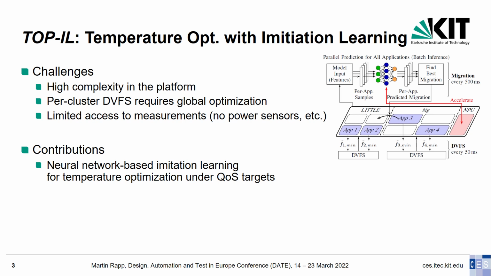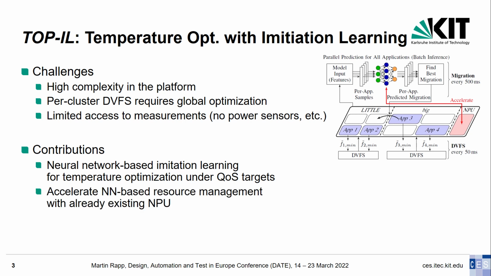Our contributions are: we employ imitation learning for temperature optimization under QoS targets, using a neural network to tackle the complexity. Imitation learning enables near-optimal decisions at low runtime overhead, and can be trained with the limited available measurements. And we accelerate the resource management using an existing generic neural network accelerator, a so-called Neural Processing Unit, NPU.